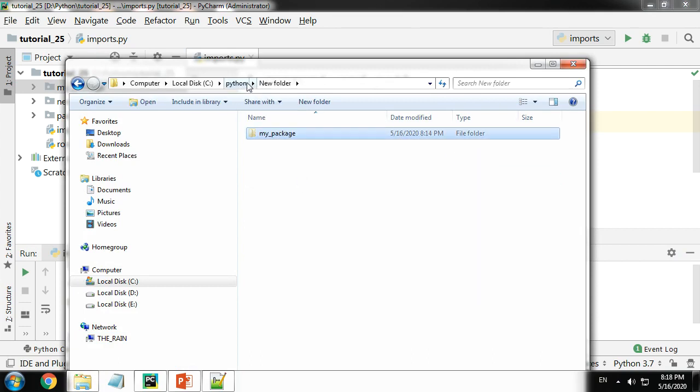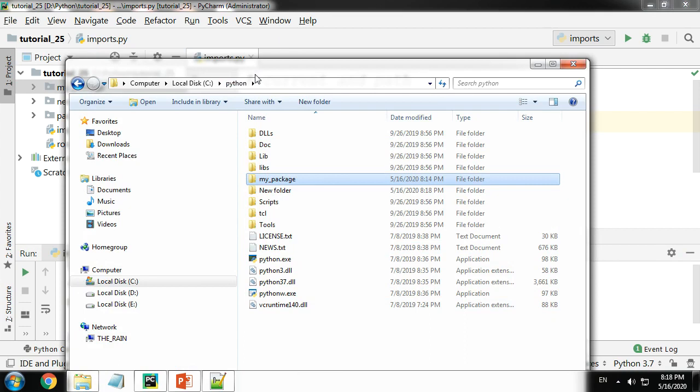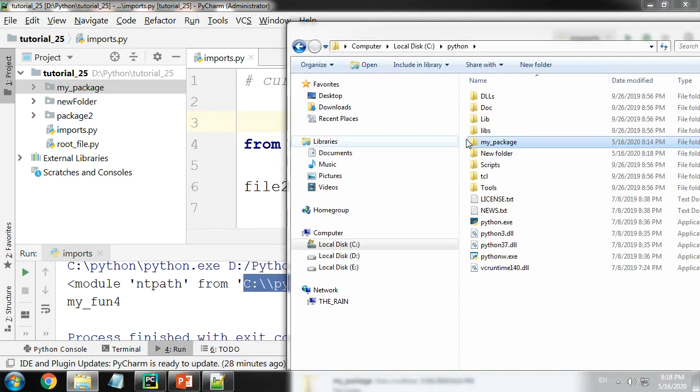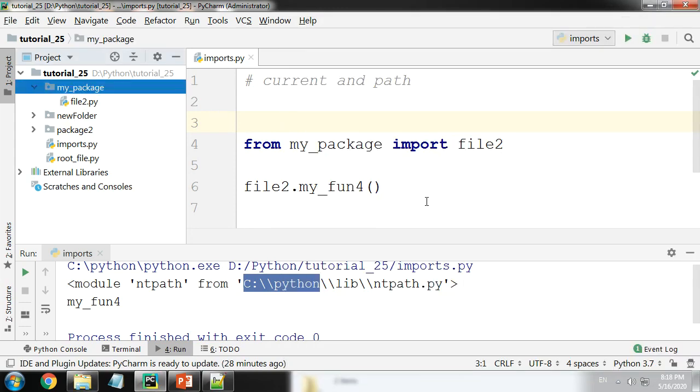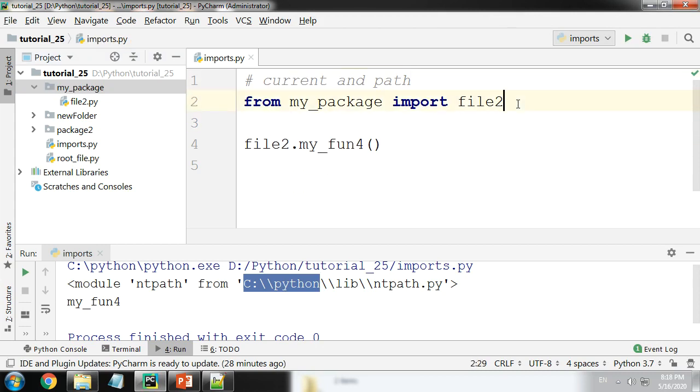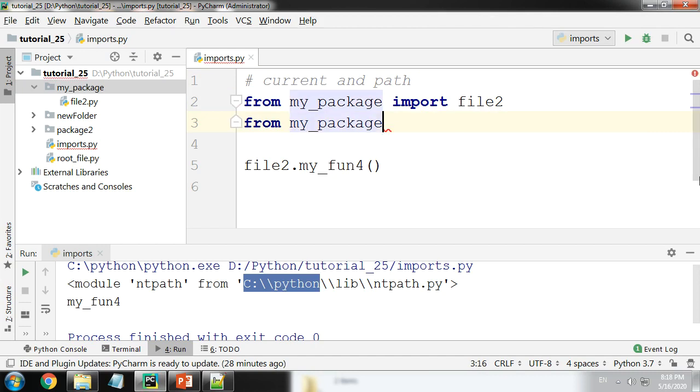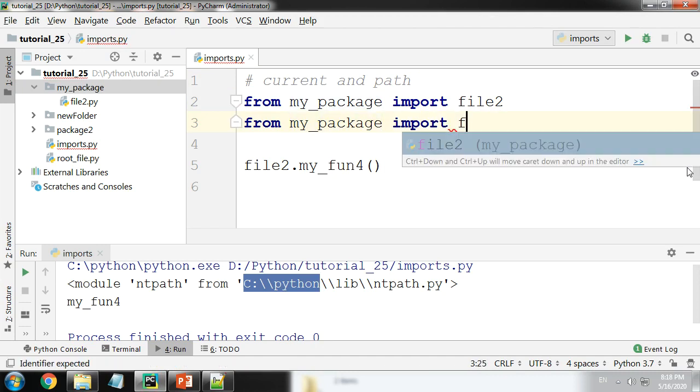Let me cut this and paste it in Python. So if you see here, my package and my package, the names are exactly the same. This is present in my current working folder and this is present in the path. Inside this I have a file called file1 and inside this I have a file called file2. Now, this is the amazing thing about Python. Now I can do from my package import.